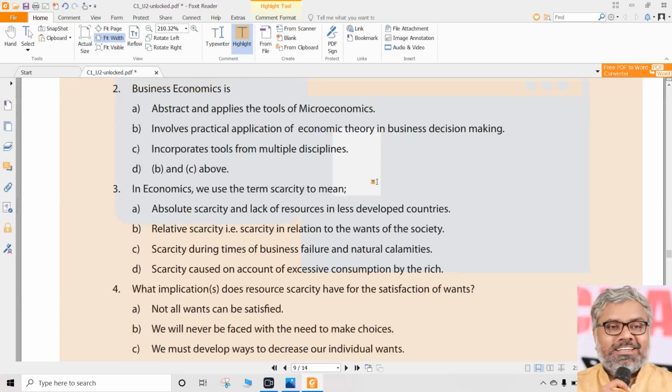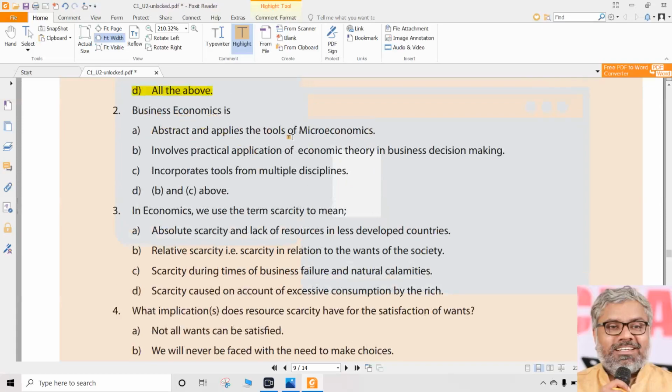Question number 2. Business economics is, and it is giving a lot of different types of options. A says it is abstract and applies the tools of microeconomics. B involves practical application of economic theory in business decision making. Definitely looks like the correct option, because that's what business economics is all about: application of economic theory in business decision making.